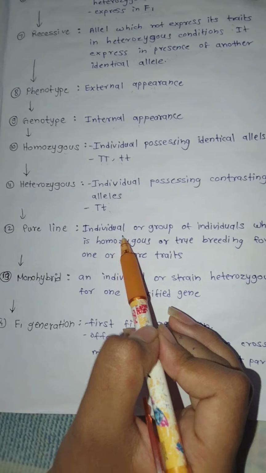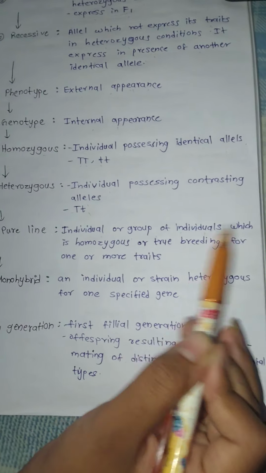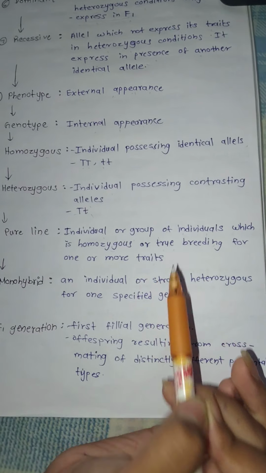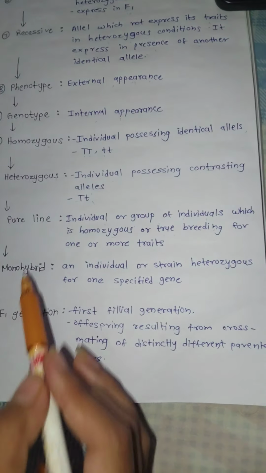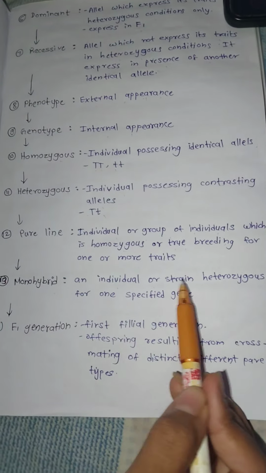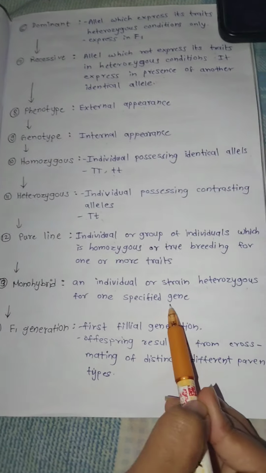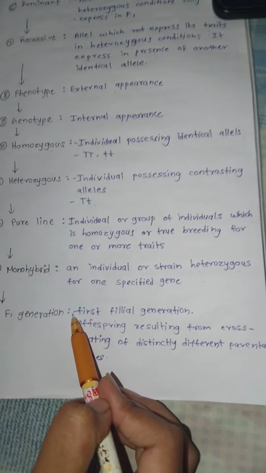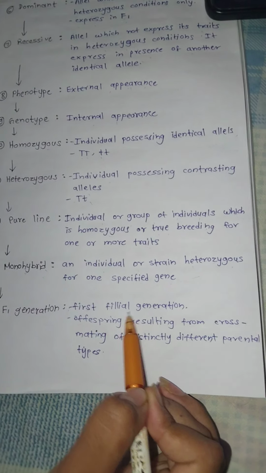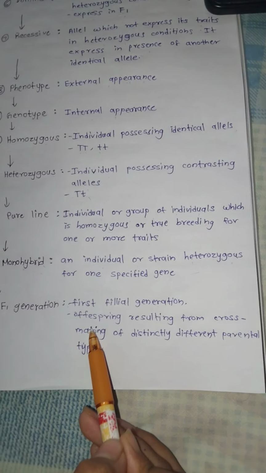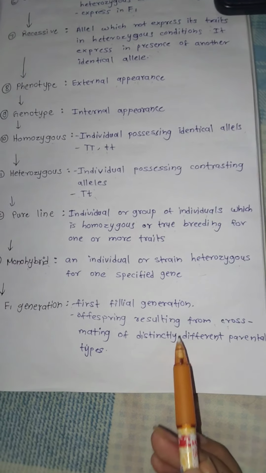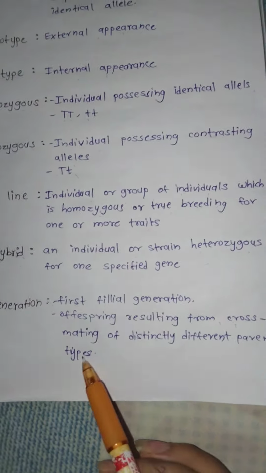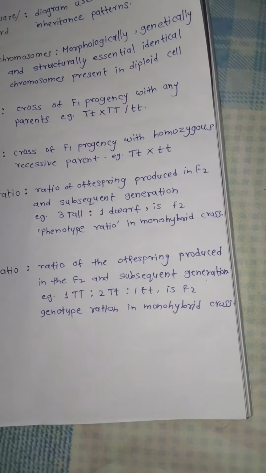Pure line: an individual or group of individuals which is homozygous or true breeding for one or more traits is known as pure line. Monohybrid: an individual or strain heterozygous for one specified gene is known as monohybrid. F1 generation is the first filial generation. Offspring resulting from cross mating of distinctly different parental types is known as F1 generation.